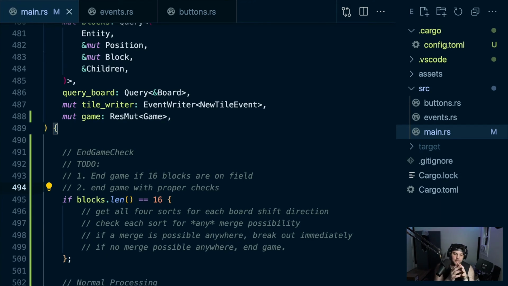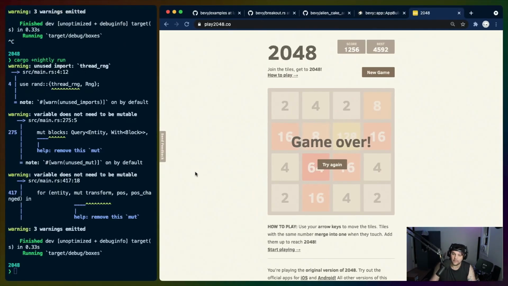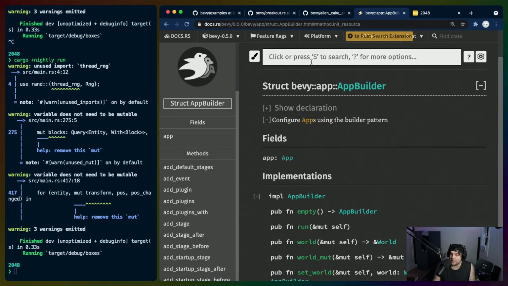So we're leaving this as a to-do with, we're going to end the game if 16 blocks are on the field, which means that we have a full board. That will force us to actually create an end game scenario. So in 2048 over here, they tile over the thing and you don't get to put any more inputs in. So we get to introduce this game state. We're going to have a game state for a running game and a game state for a game over. So we're going to flip that game state over to game over, and then we'll stop listening to a bunch of stuff. I don't know exactly how that's going to work.